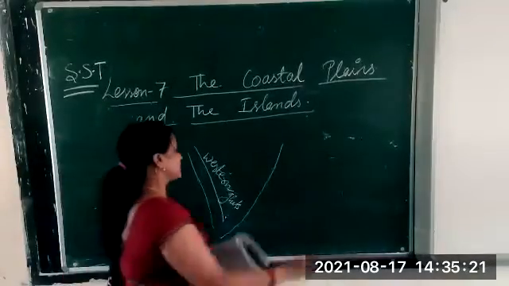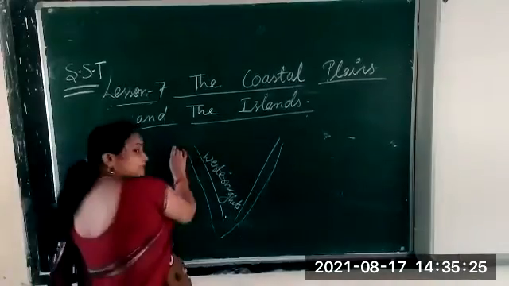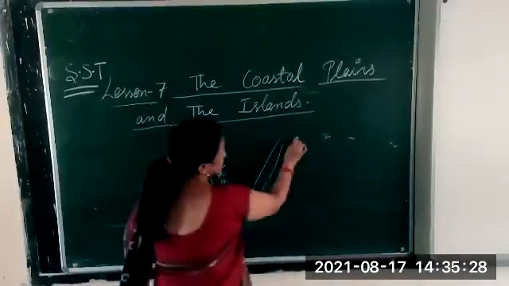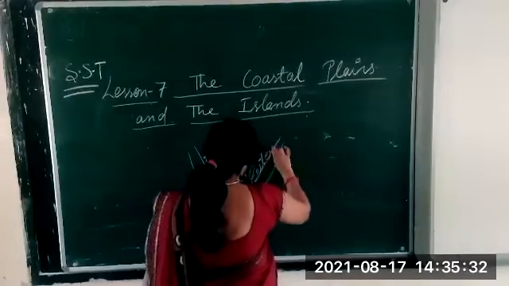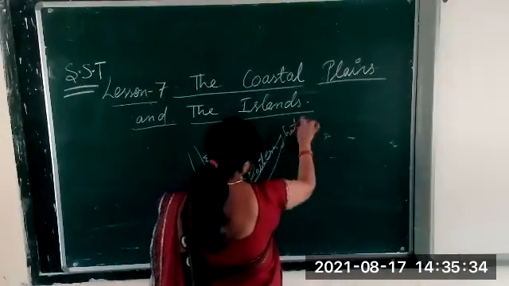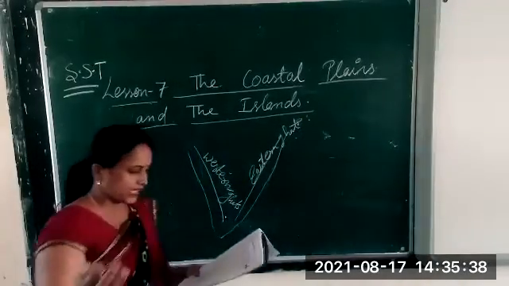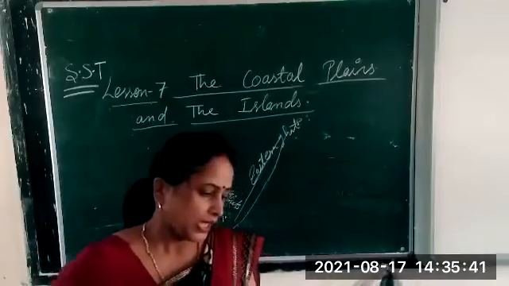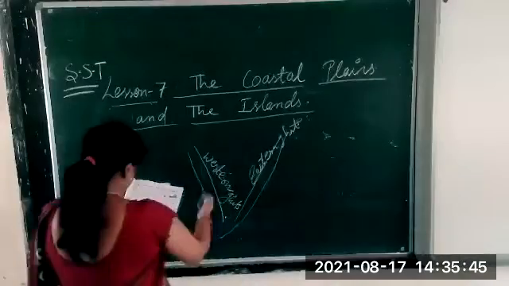This is the western part and this is the eastern part, the Eastern Ghats. Clear? I am explaining this so that you can understand more. Now here you see, this is the Eastern Ghats and this is the Western Ghats.